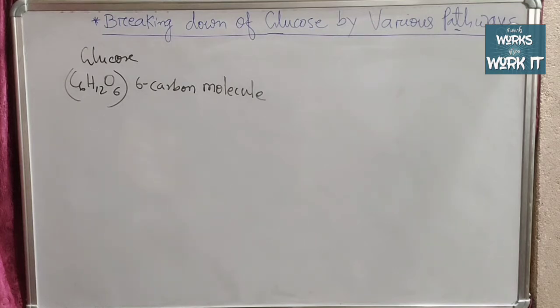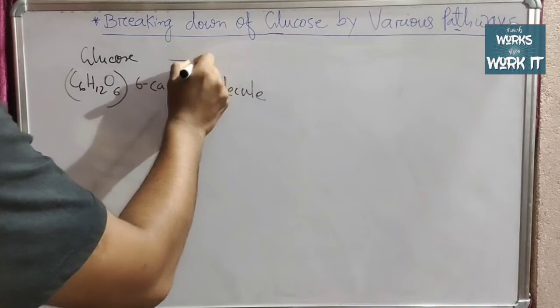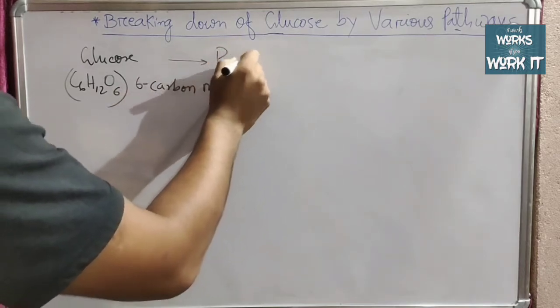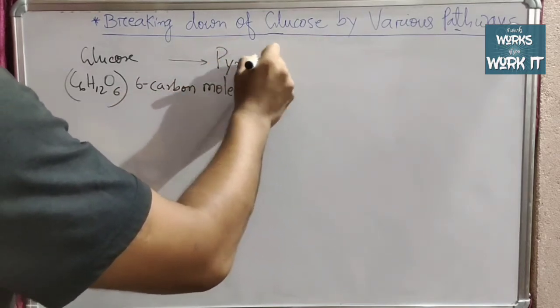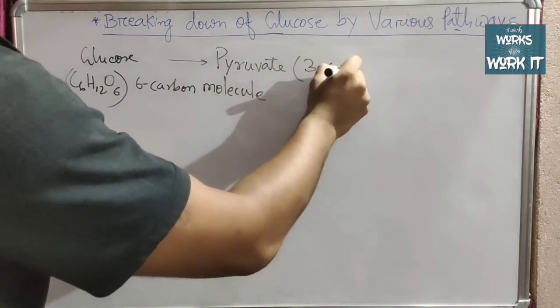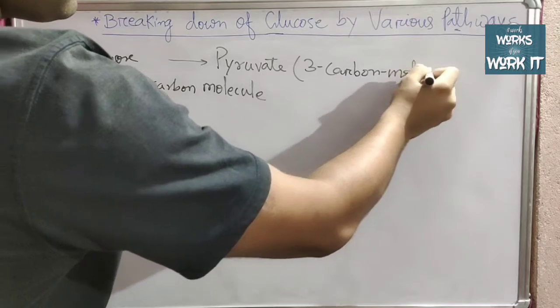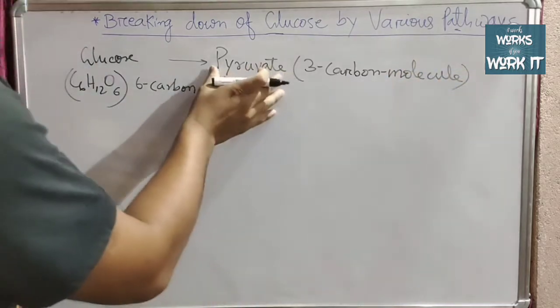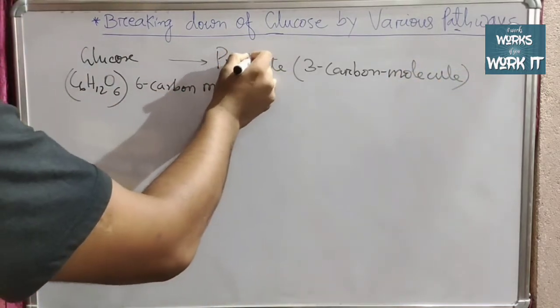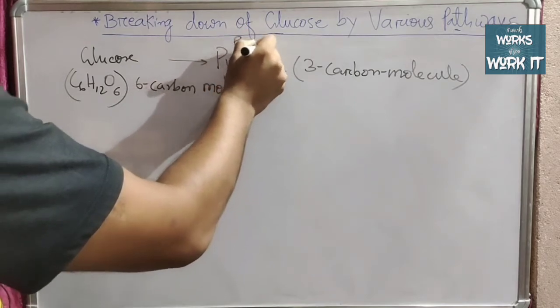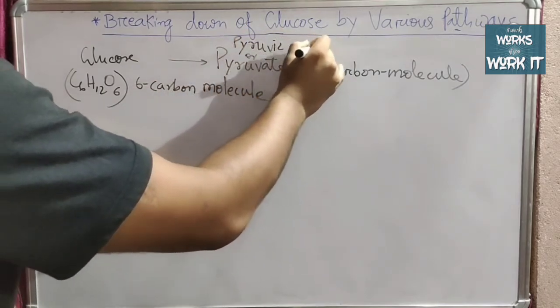This 6 carbon molecule will be converted into pyruvate, which is a 3 carbon molecule. Pyruvate, or you can say pyruvic acid.